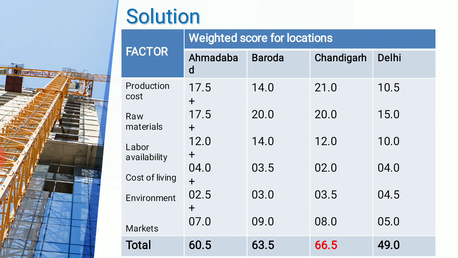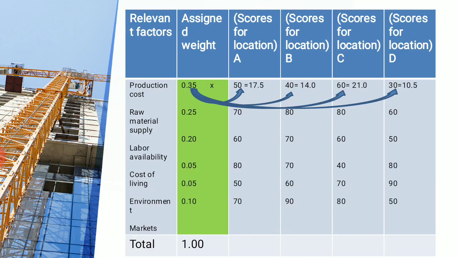And when we find the product, we can see here that if suppose A, B, C, D we have selected, what is the score of Ahmedabad, what is the score of Baroda, what is the score of Chandigarh and what is the score of Delhi. What we have done is we have created the product. That product can be created like this, say 0.35 into 50, that gives you 17.5. Again 0.35 multiplied by 40, that gives you 14.0. 0.35 into say 60, that gives you 21.0, and 0.35 into 30, that gives you 10.5.